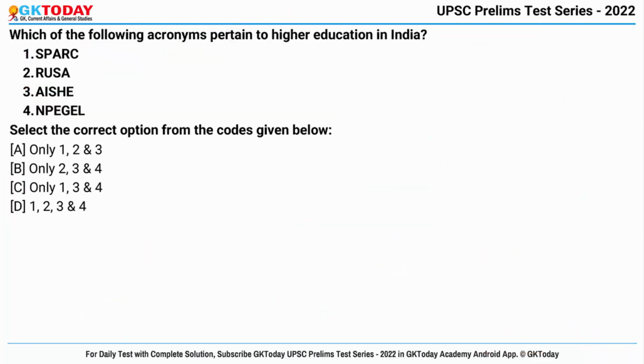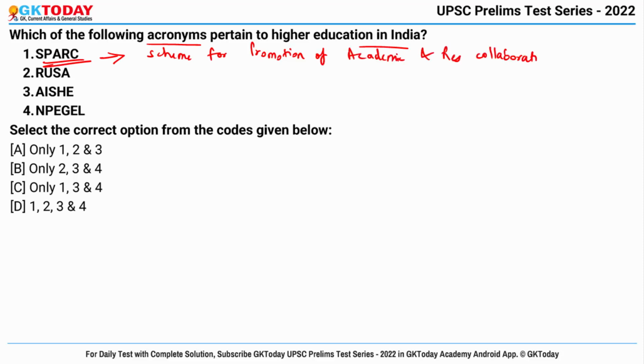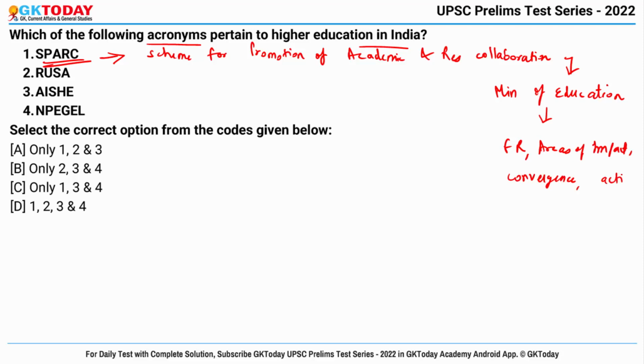Okay. Next question. Which of the following acronyms pertain to higher education in India? First is SPARK. What does it stand for? It is Scheme for Promotion of Academic and Research Collaboration, and it is a scheme by Ministry of Education, and basically it focuses on fundamental research, emerging areas of impact, convergence, action-oriented research and innovation-driven research. Okay. So yes, this is right.